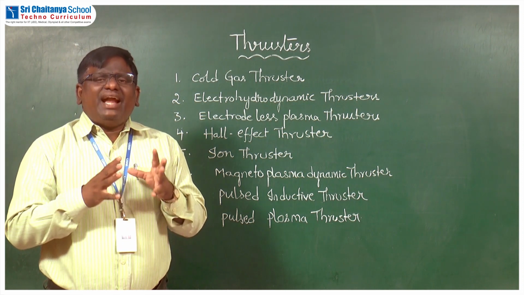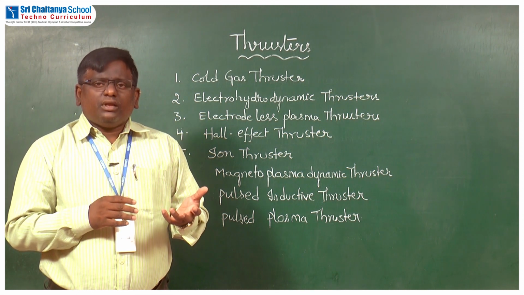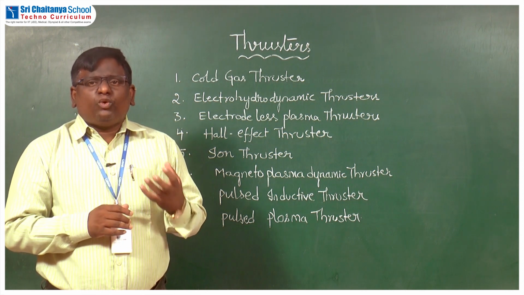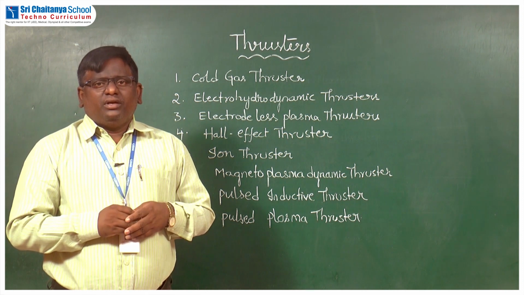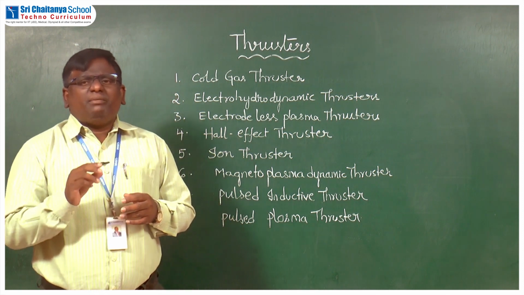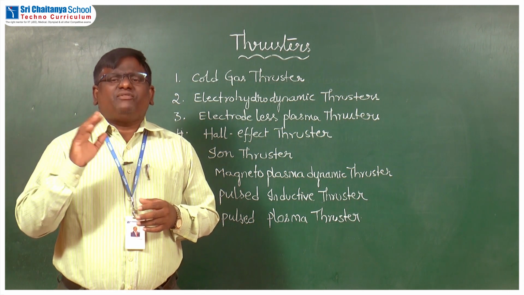So there are different types of thrusters based on different chemical reactions. They are going to provide us the required motion. Whenever you are choosing a thruster, you have to keep in mind two parameters for the best selection of a thruster.